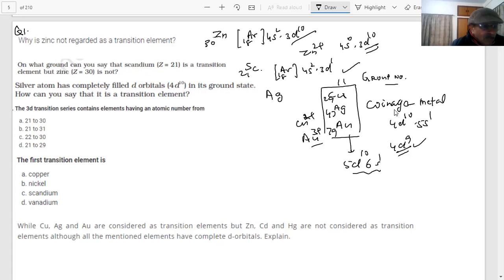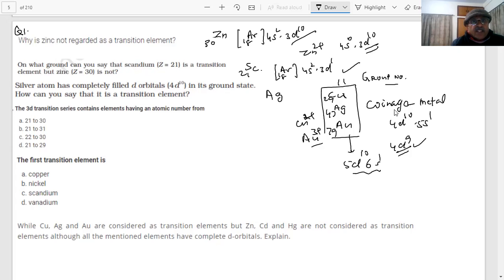Here you will see there is a change in the configuration. One electron is taken by the d from the s orbital, because completely filled and half-filled orbitals are more stable. This is the outer shell configuration. So the types of questions expected in the paper are already known to us.